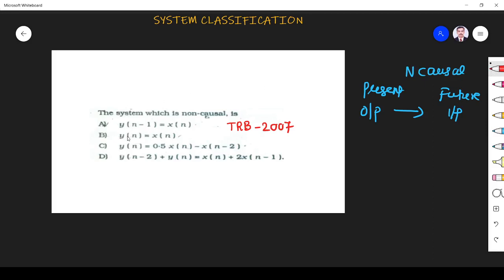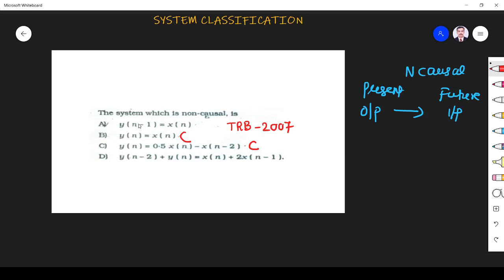So A and B are something, A and D are something different. Here we are having y of n, present output, here also y of n, present output. First we check that here present output depends on present input only. y of n, x of n is present input, so it is a causal system. Similarly, y of n is present output, it depends on x of n, the present input, and x of n minus 2, the past input, so it doesn't depend on future input, so it is also a causal system.